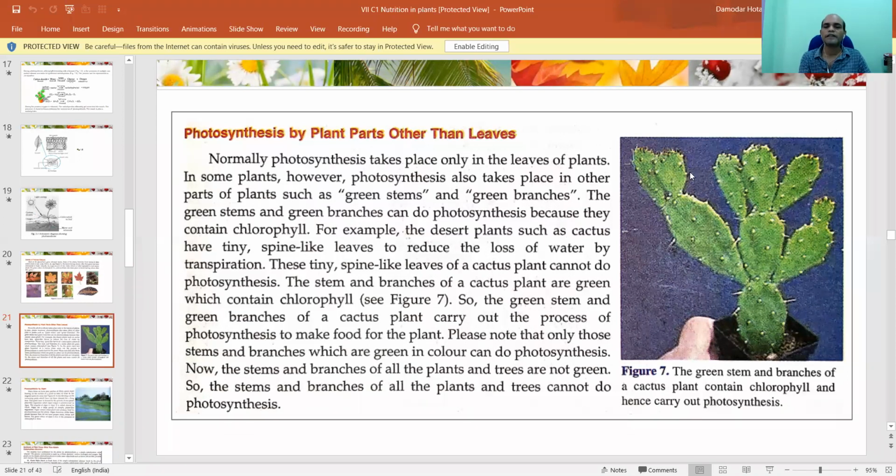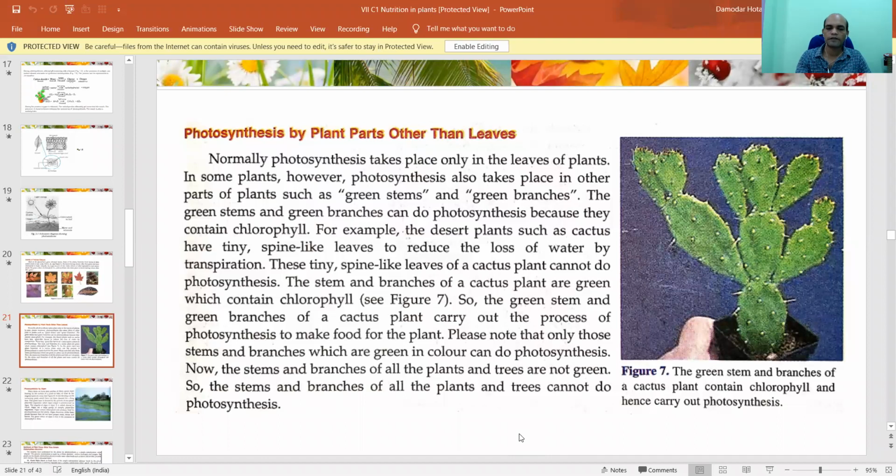So here what happens, green pigments are also present in stems. You see there are green stems, not leaves. When green pigments are present in stems, they can also prepare their food by using them, and photosynthesis can be possible here also. There is nothing to worry about this.